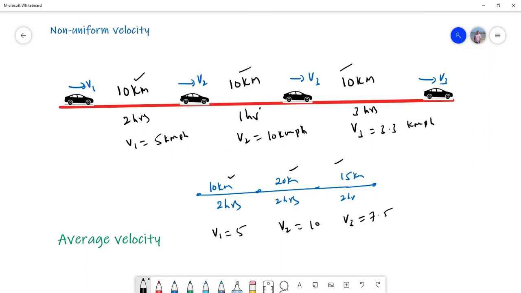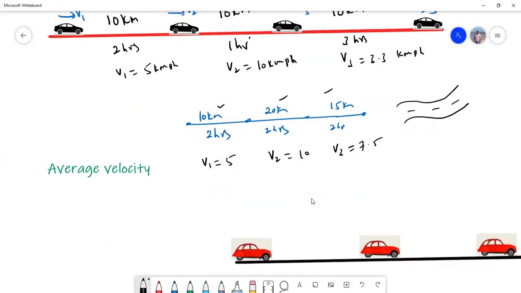So in general, when we are moving on the highways, this is how we move at different points. We will have different velocities because of speed breakers, because of traffic, because the road is not proper. We need to increase and decrease the speed. So your velocity may not be the same. Your speed is different, velocity is also different. Right. Now let's go to an important one.